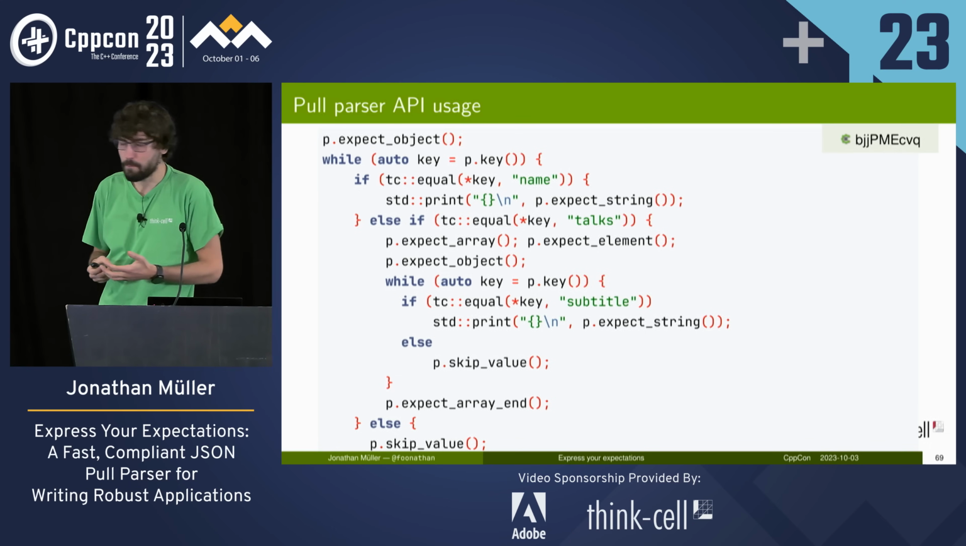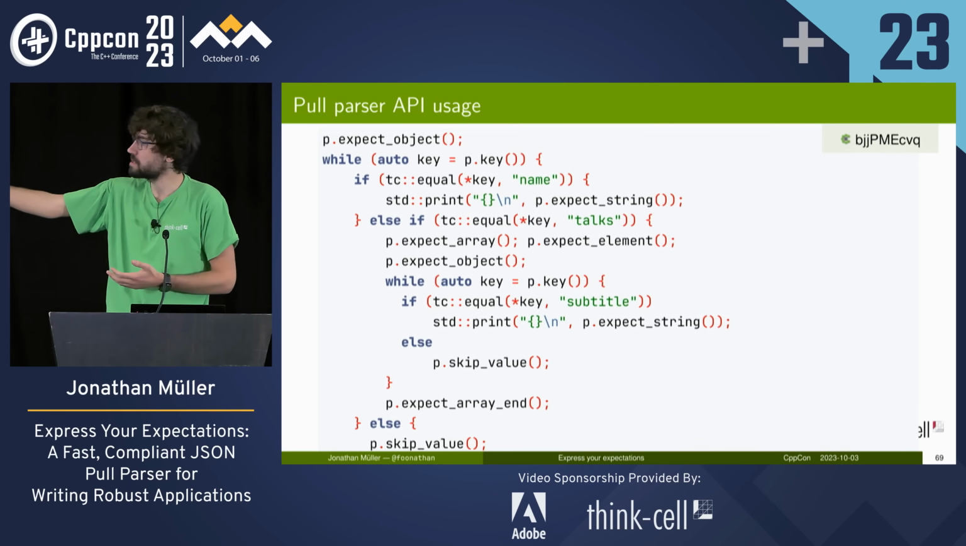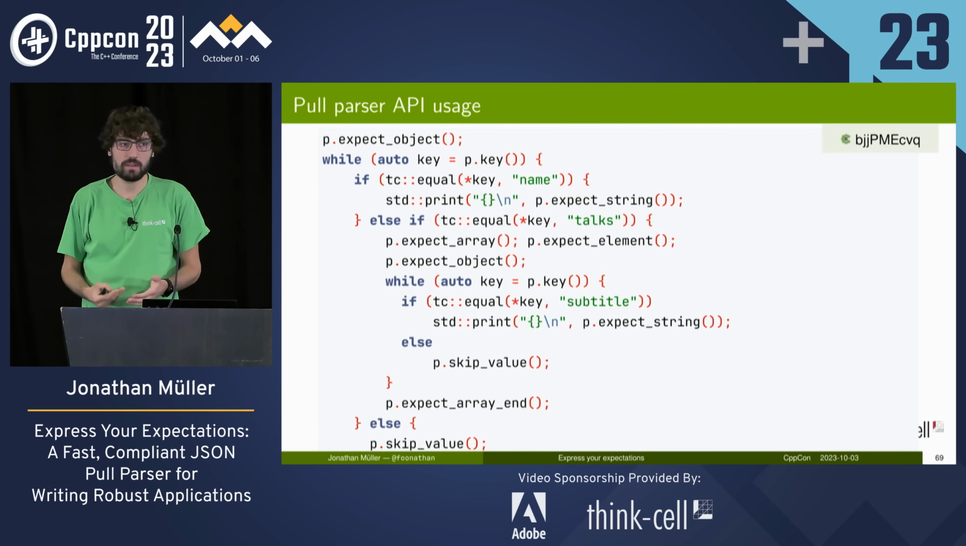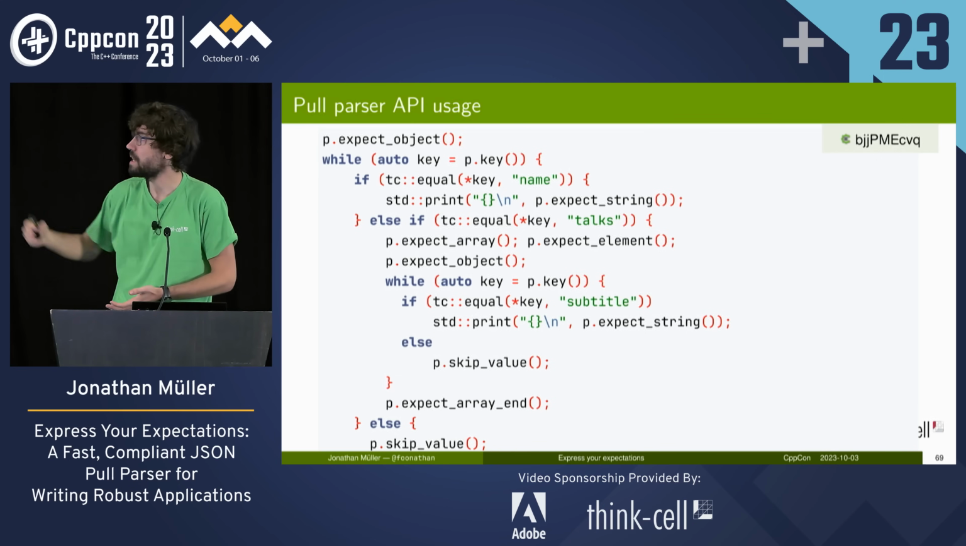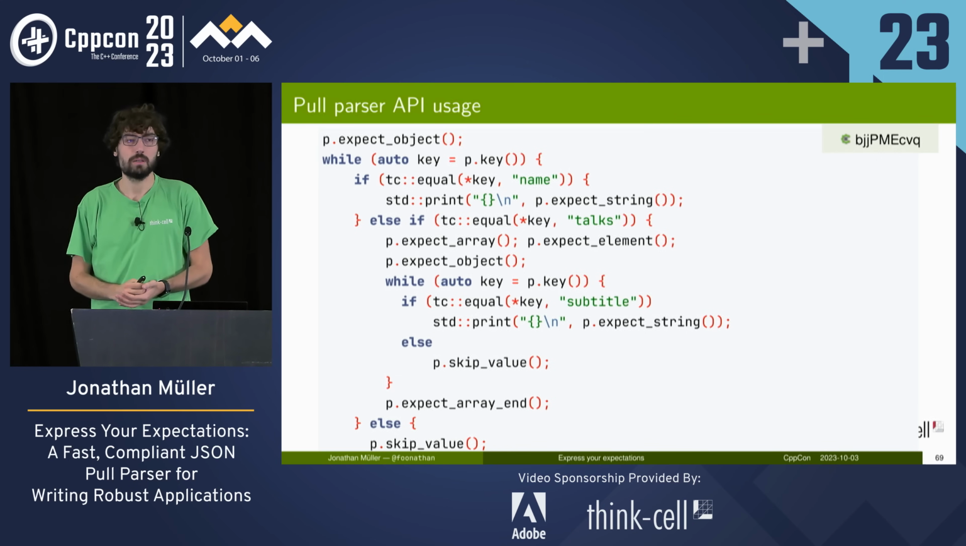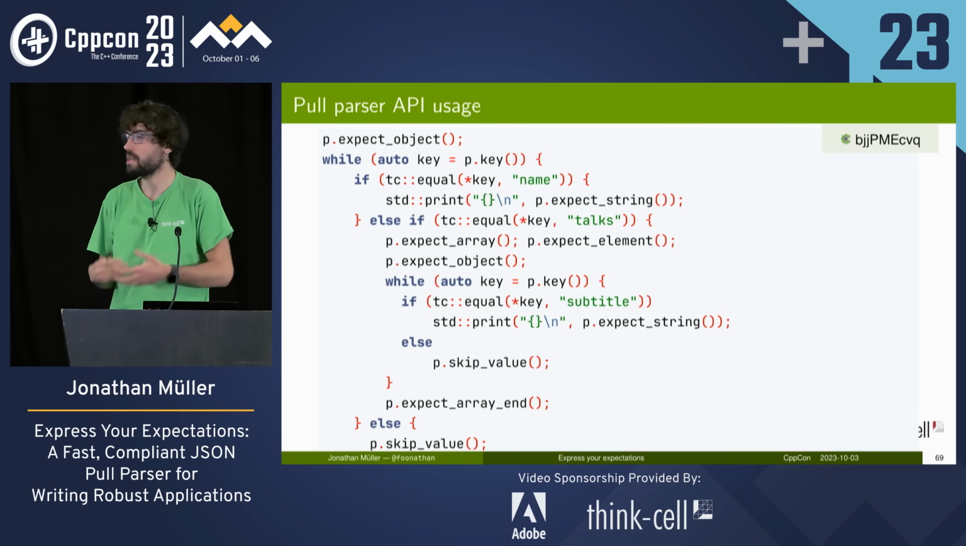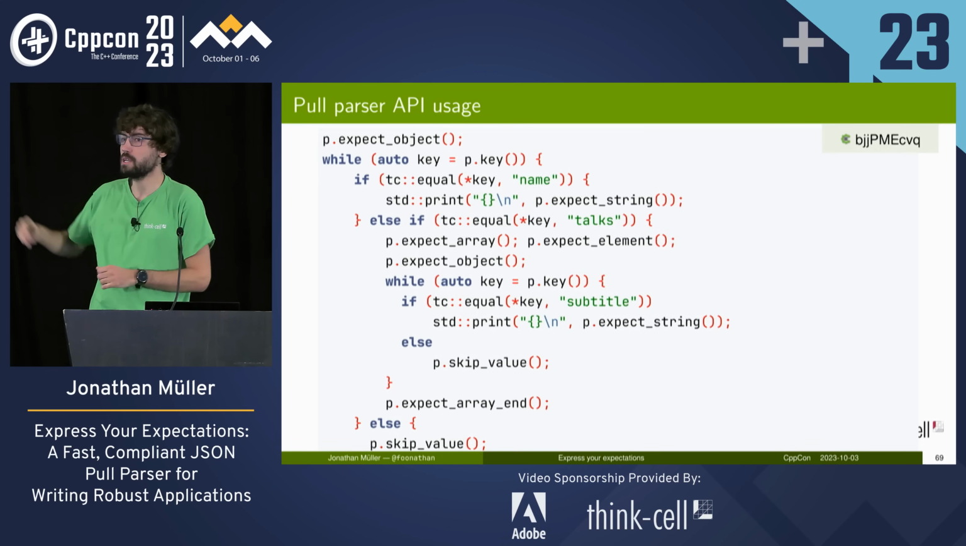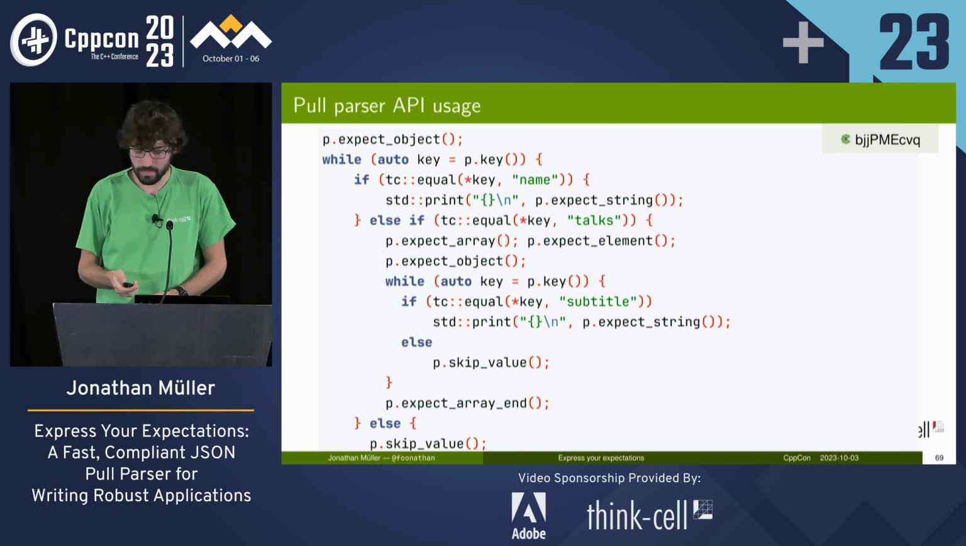So when we call expect string and we don't get a string, that is an error that triggers an exception. And exactly the same thing happens with the DOM parser. When we want to call it as a string, but it's not a string, that is still an error. So we fundamentally haven't changed anything here.